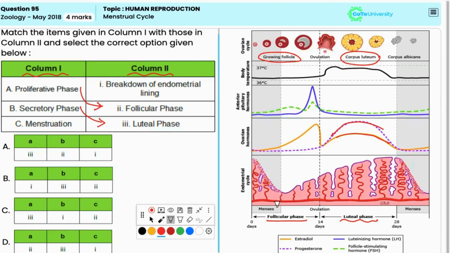Menstruation occurs due to decline in progesterone level, and it involves the breakdown of the endometrial lining. Thus, C matches with 1. Hence, the correct answer is option D.